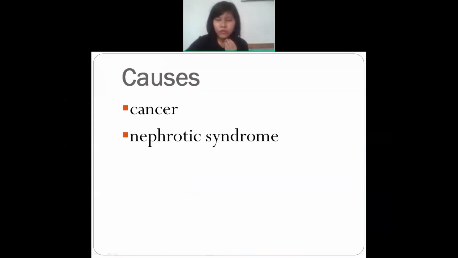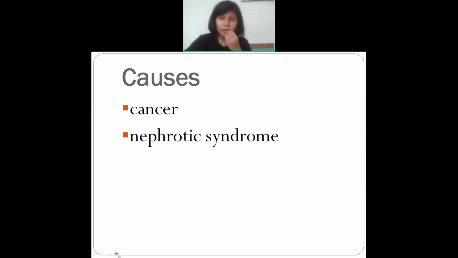Next is cancer, abnormal growth of cells. Cancer also is a cause of ascites. And the last one is nephrotic syndrome, because of the kidney. Inside the kidney, what do you have? Nephrons, the structural and functional unit of the kidney. So because of nephrotic syndrome, or some kidney problem, ascites also occurs. Are you clear about the causes of ascites?